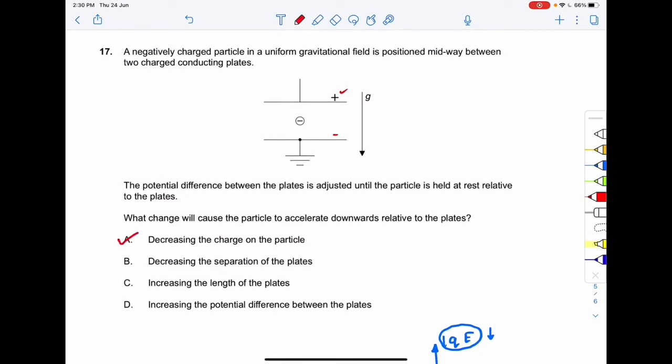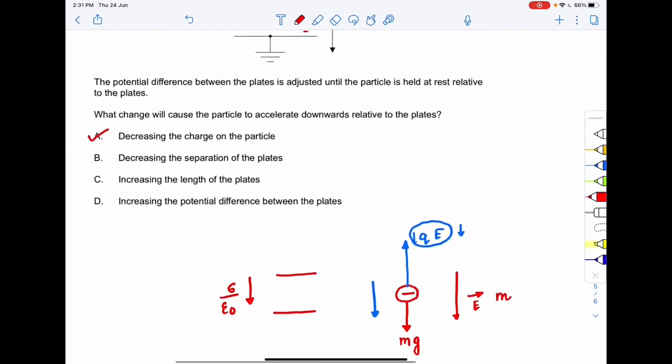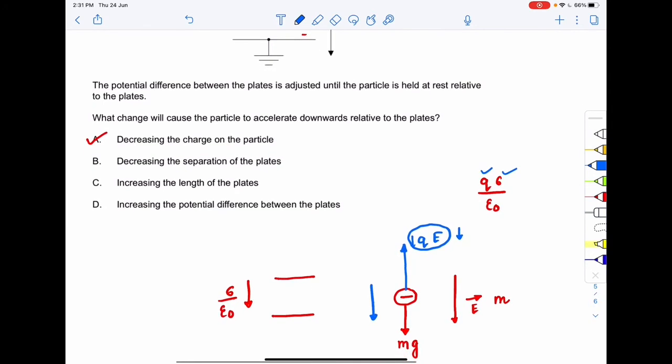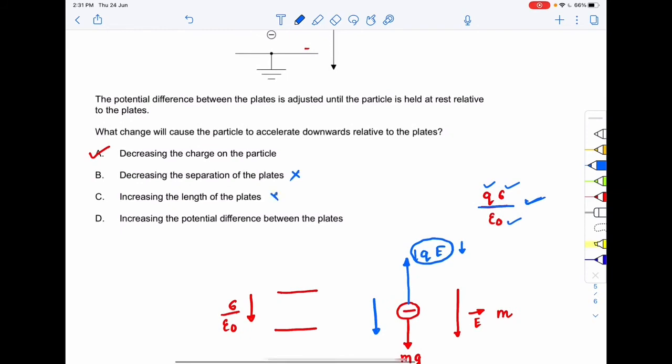If I explore the other options also, decreasing the separation between the plates. The force that is acting upwards is Q sigma by epsilon naught. Does it depend upon the separation between the plates? No, it does not depend. It depends upon the charge of the particle, the surface charge density of the plates, and epsilon naught. So it does not depend, so it is wrong. Increasing the length of the plates: nowhere in the relation is the length of the plates. If I increase the length of the plates, nothing will happen. So this option is also incorrect.